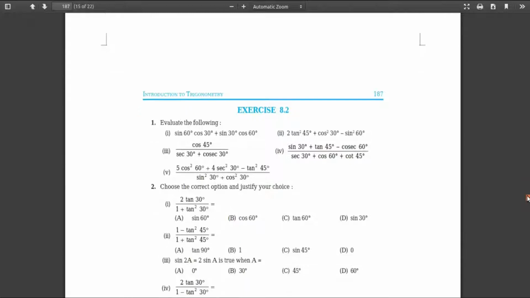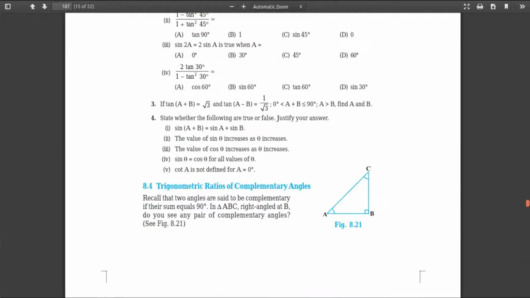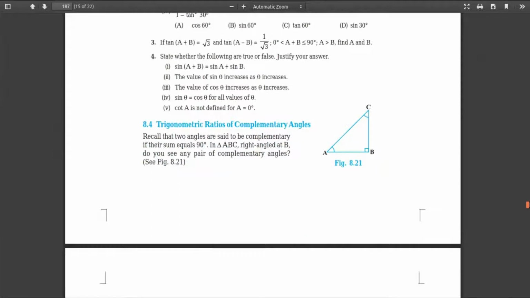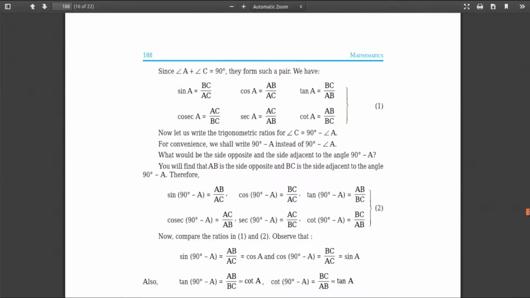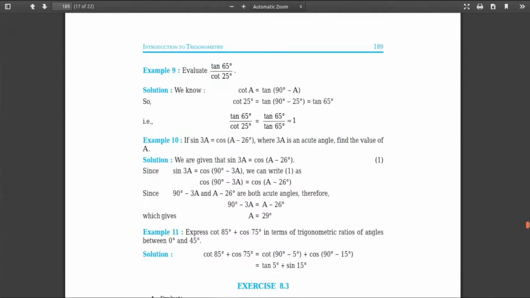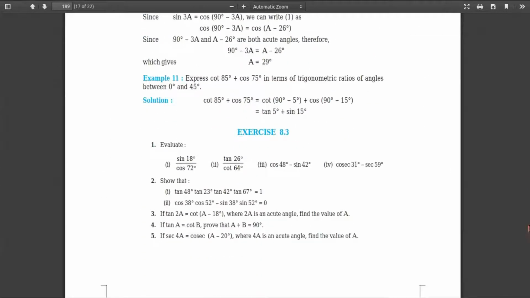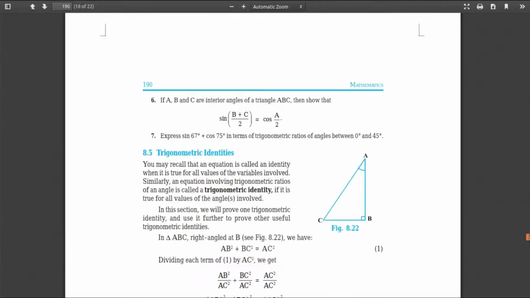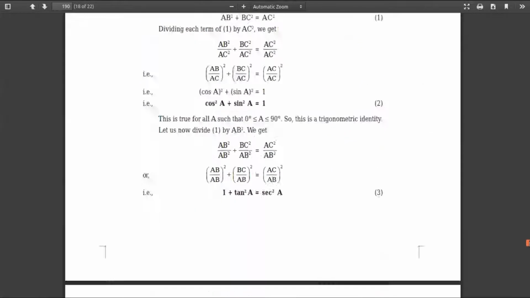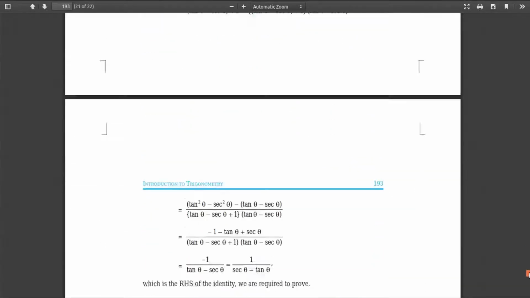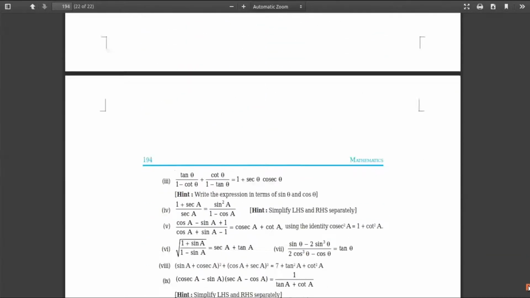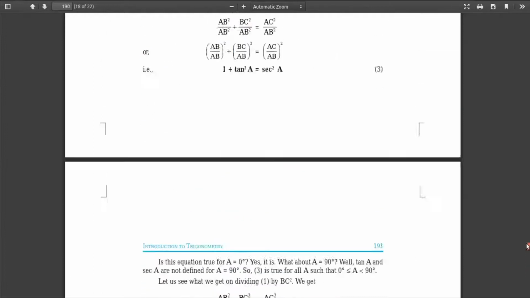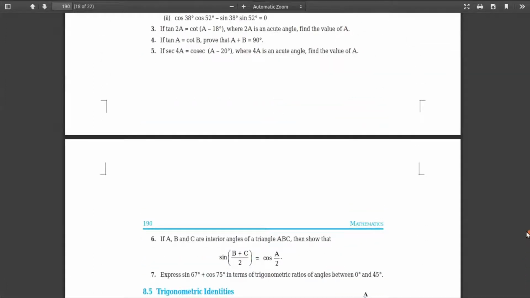Okay, this includes exercise 8.2, so delete this also. And then trigonometric ratios of complementary angles, again deleted. So that is 8.3. So from this chapter, two exercises are removed, 8.2 and then 8.3. Trigonometric identities will remain, that is 8.4 will remain. Just two exercises are removed here, 8.2 and 8.3.